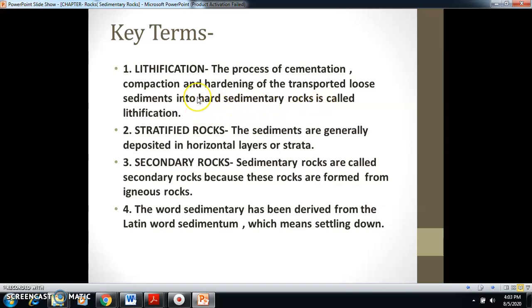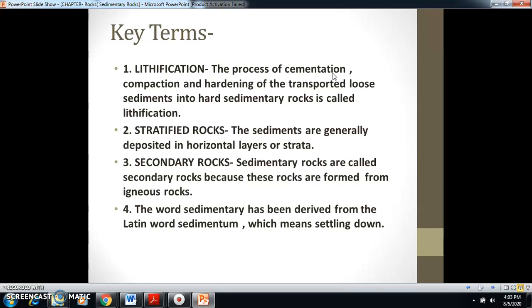In a simple way, we can say the river brings loose sediments from the mountain and deposits them on plain areas. Due to cementation and compaction, loose sediments get hardened.